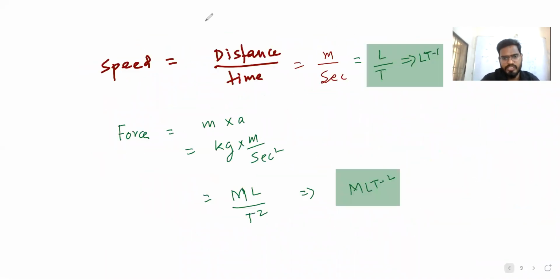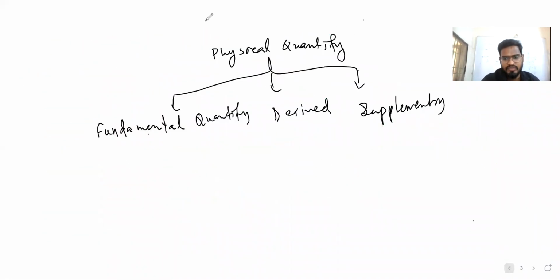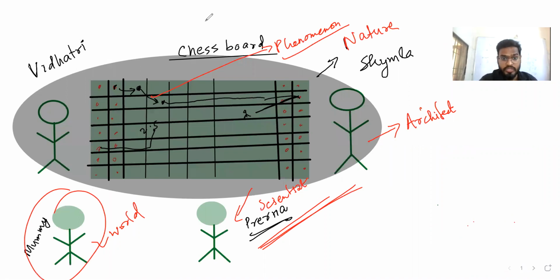Let's see from the first what we had done in today's class. We started with the chessboard, right? Whatever phenomenon is happening, that we call nature. Shyamla and Vidatri are playing there, Prerna is the scientist, and Mummy is the world. Whatever Prerna observes is given to Mummy. That is what physics is: we are seeing the world and then making laws.